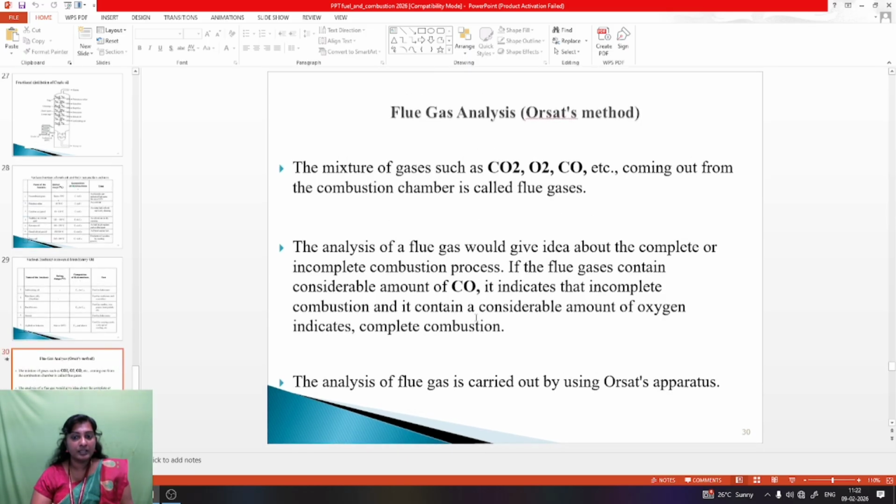Then flue gas analysis. Flue gas means the mixture of gases coming out from the combustion chamber: carbon dioxide, oxygen and carbon monoxide. These three are mixed. We call it flue gas analysis, that is the Orsat method. The analysis of flue gas gives an idea about the complete or incomplete combustion process. If the flue gas contains a considerable amount of carbon monoxide, it indicates incomplete combustion, and a considerable amount of oxygen indicates complete combustion. The analysis of flue gas is carried out using the Orsat apparatus.